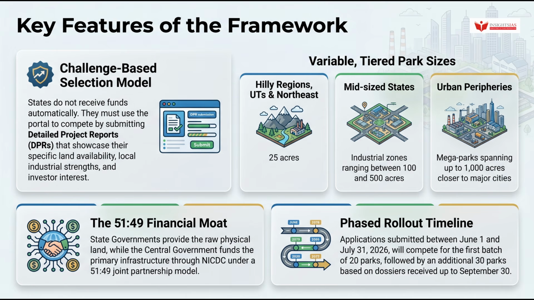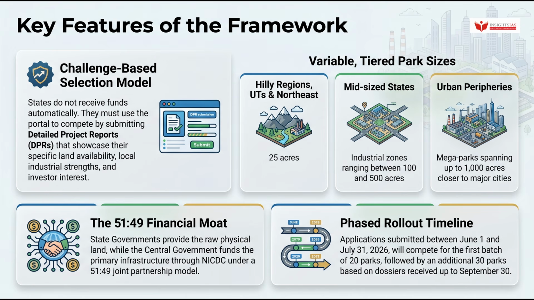The parks are segmented into 3 operational scales based on regional terrain. Small-scale pockets of 25 acres are designated for hilly regions, union territories, and the Northeast. Industrial zones ranging between 100 and 500 acres are for mid-sized states. And mega parks spanning up to 1,000 acres are earmarked for urban peripheries closer to major cities. If you remember nothing else from this section, hold on to these 3 tiers. They are clean, testable, and distinct.